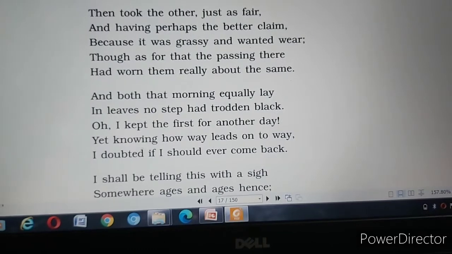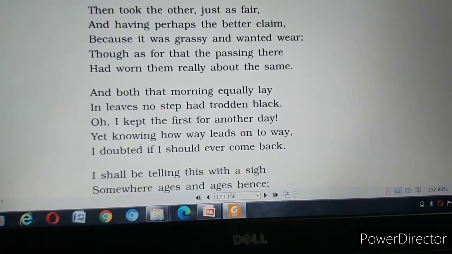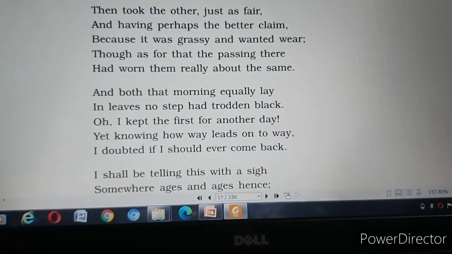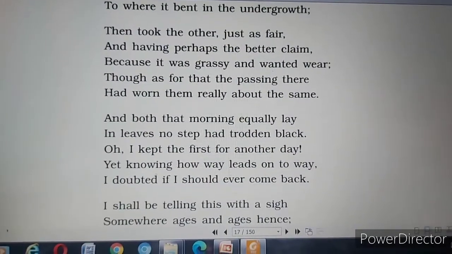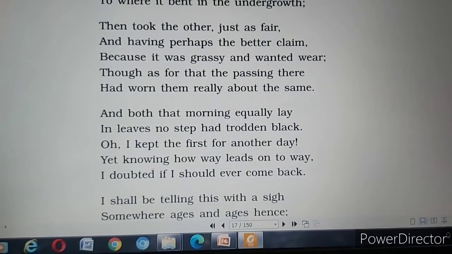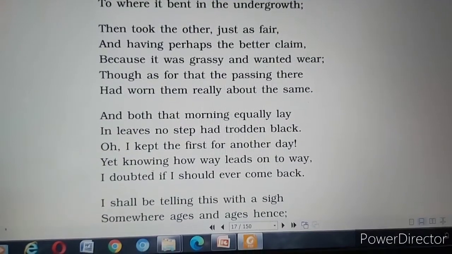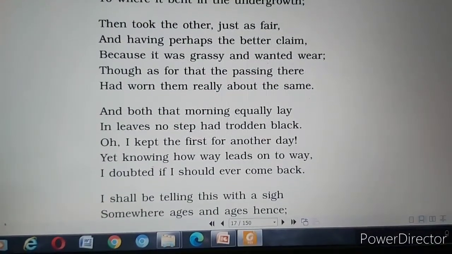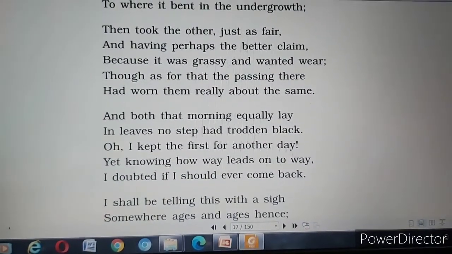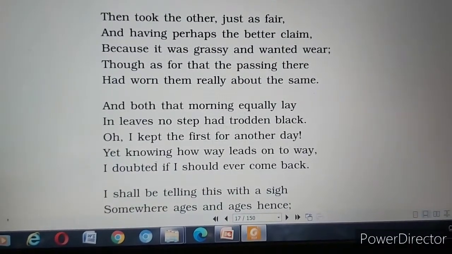Now what he did is that he has taken the way where the road is seeming far and far, because it is grassy and wanted wear. What does this mean? That it is grassy. Wanted wear means it has not been used so much. Many fewer people have gone on that road.